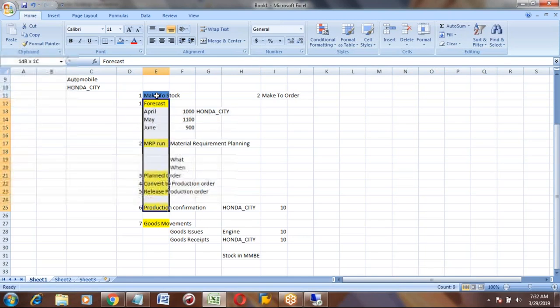Okay, so this is the end-to-end process in make to stock. Is this process clear? Yes, yes.